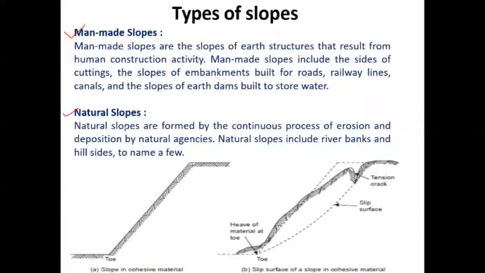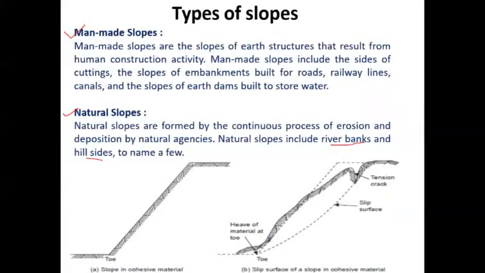Due to this continuous accumulation of materials, at the end of the day there is a huge heap, a slope, a geological formation that may be found in that particular area. So natural slopes include river banks and hillsides, as I said. These are some of the typical examples of natural slopes.